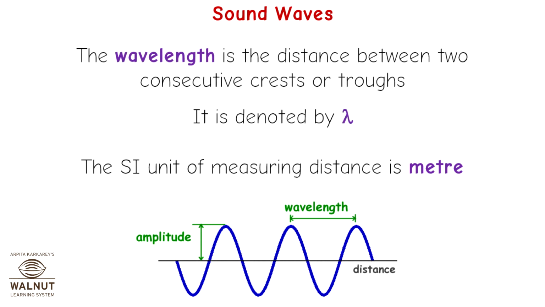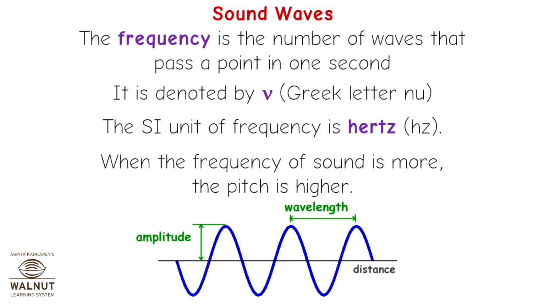The wavelength is the distance between two consecutive crests or troughs. It is denoted by lambda. The SI unit of measuring distance is meter. The frequency is the number of waves that pass a point in 1 second. It is denoted by ν, the Greek letter Nu. The SI unit of frequency is Hertz, Hz.